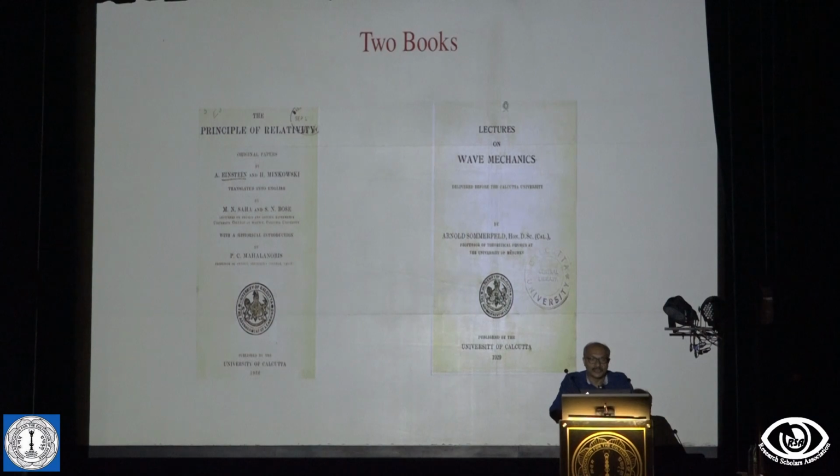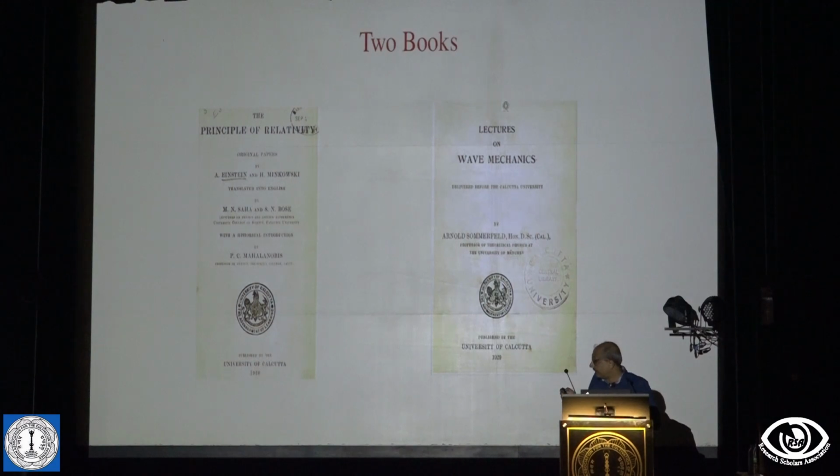And let us talk about two books. Perhaps we have heard of one of them. This is the papers of Einstein's relativity papers, which were for the first time translated from German to English by two gentlemen, that is Meghnad Saha and S.N. Bose, and that was published by the Calcutta University Press with permission from Einstein.